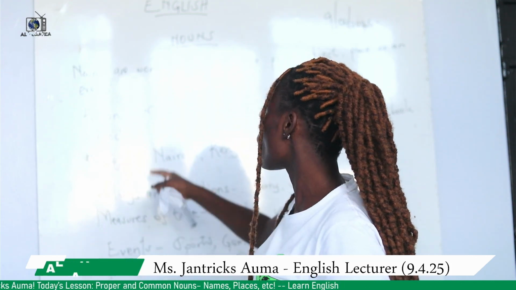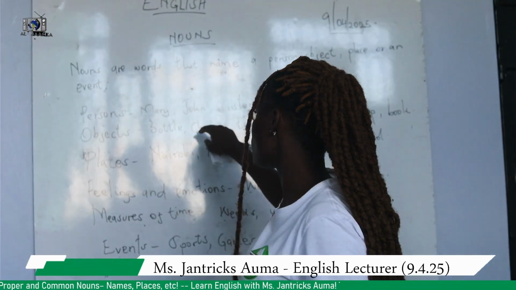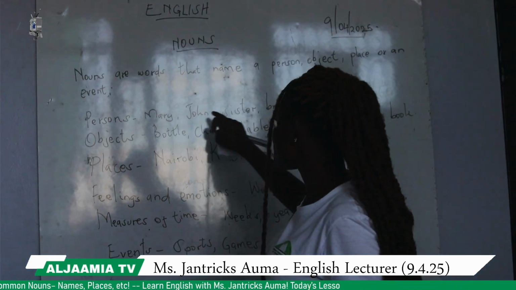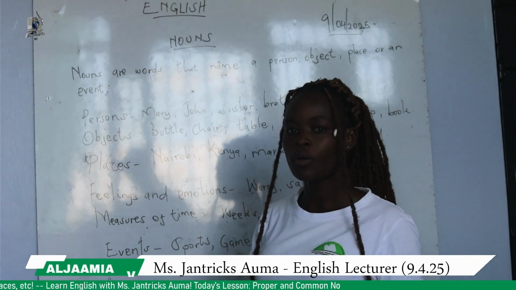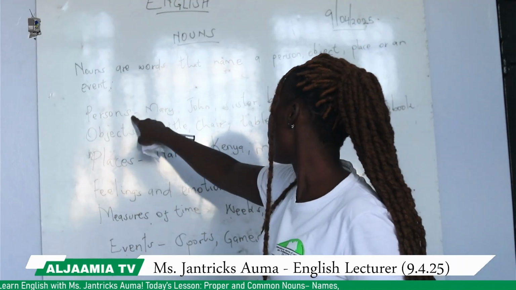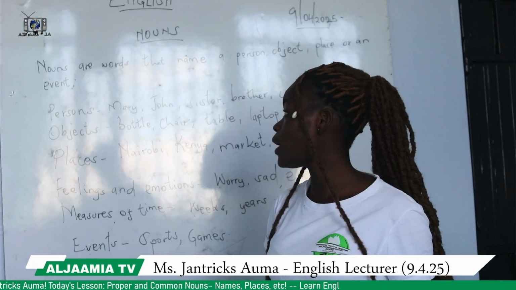For example, Mary is a person. We also have John. John is a person. Sister is a person. Now, sister is a general term for talking about a person. We also have brother, cousin, and many other names.